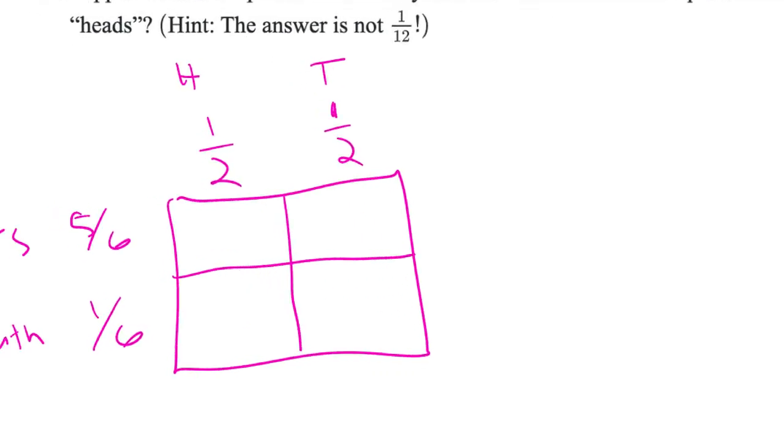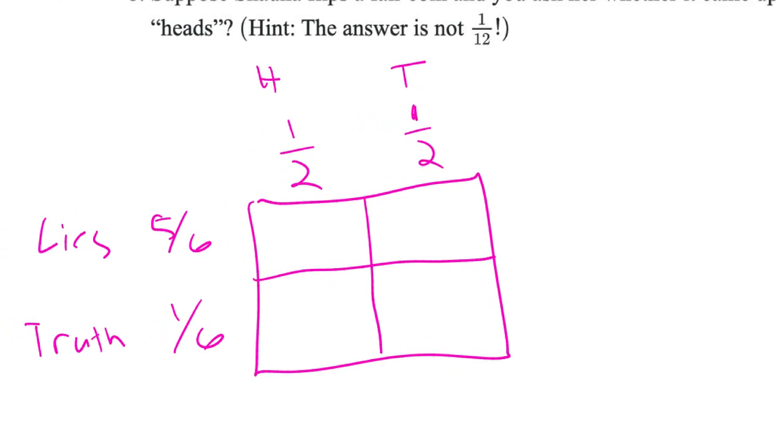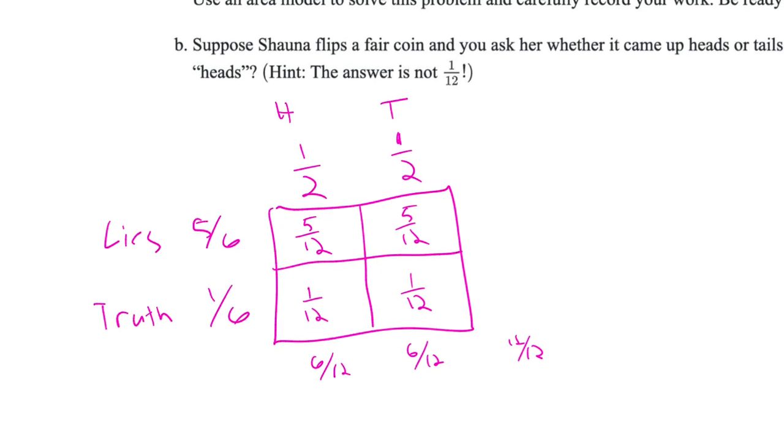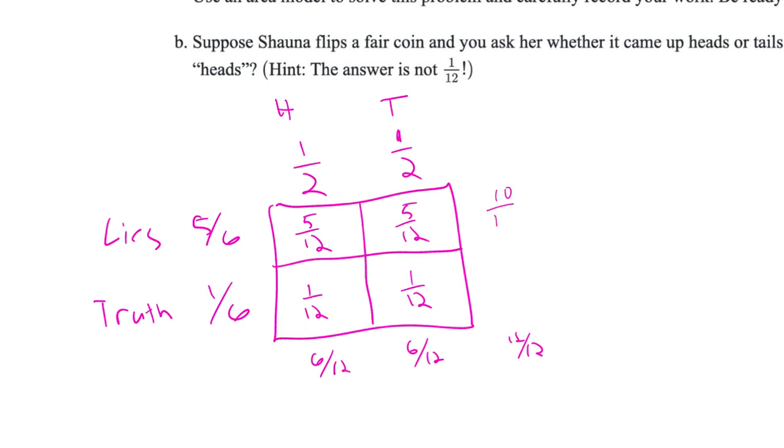So let's get some of these numbers going in this box here. 5/6 times 1/2, I'd end up with 5 over 12. 1/2 times 5/6, again I've got 5 over 12. Truth, well, I've got 1/2 times 1/6, so I'm going to have 1/12, and 1/12. Then just confirm that everything works: 6 out of 12, 6 out of 12. That makes a total of 12 out of 12, or 1. So we're good. Everything is going to work out here. If you want to see it this way, you can also see it this way. Everything seems to line up and make sense there.